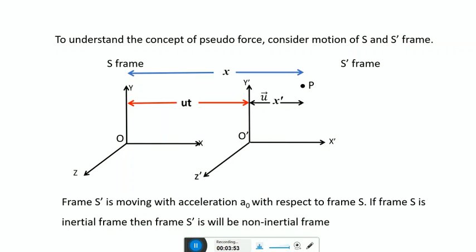Frame S dash is moving with acceleration a0 with respect to frame S. S is an inertial frame, then S dash is a non-inertial frame.